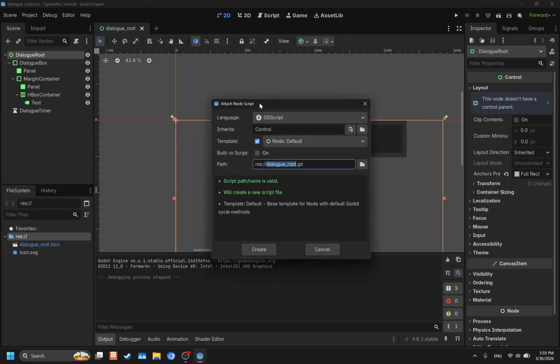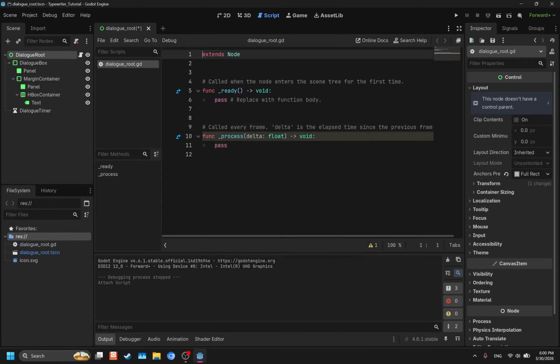So we get a window here. Language, GDScript, that's fine. It inherits control. We want to change that to inherits a node. Template, node default, it's fine. Built-in script, do not check that on. Path, if you want to change the name, you change it here for the script, but we're going to keep it. We're going to create it. Here we go. Now we got the script here. Save it. There we go. And so before we do anything, we're going to set up an input.